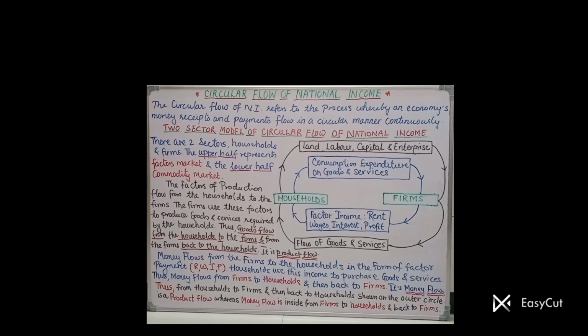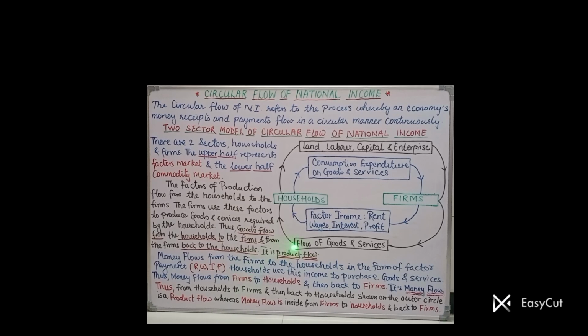I repeat the money flow again. Pay attention. For money flow, the starting point is firms. Firms are making payment to the factors of production in the form of rent, wages, interest, profit. So this becomes the factor income of the household sector, and with this factor income, the household sector is spending this money as a consumption expenditure to buy the goods and services, and in this way this money is again received by the firms. So the inner circle is also completed, and this is called money flow.